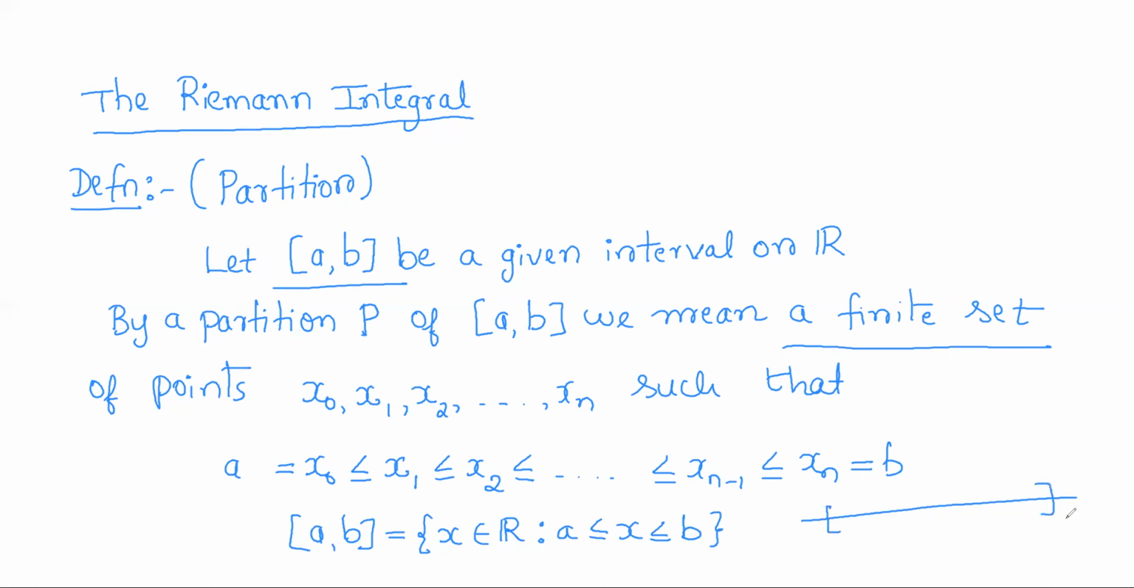Suppose on the real line R, this is the closed interval a comma b. I'll call a as x naught, then some numbers x1, x2, and so on up to xn in between, and I'll call b as xn. Then the points x0, x1, x2, up to xn minus 1, xn, this collection forms a partition.